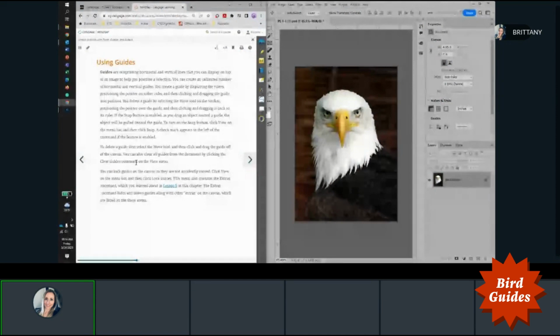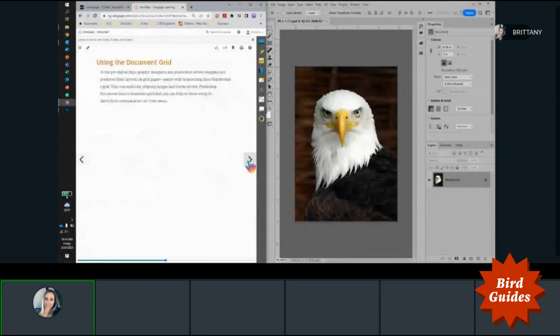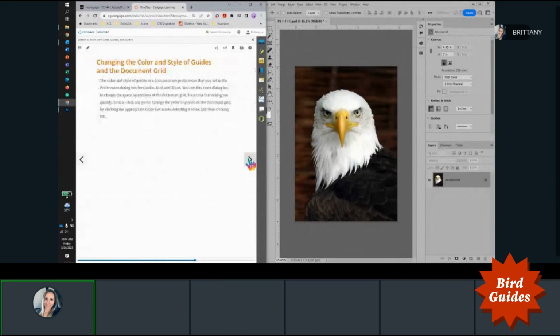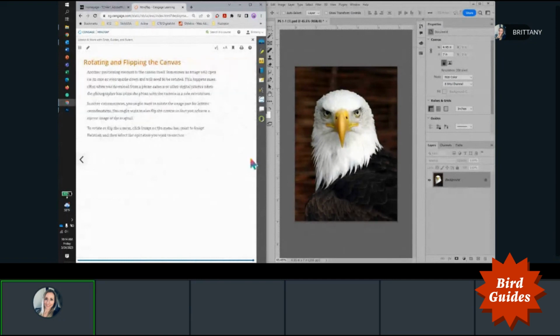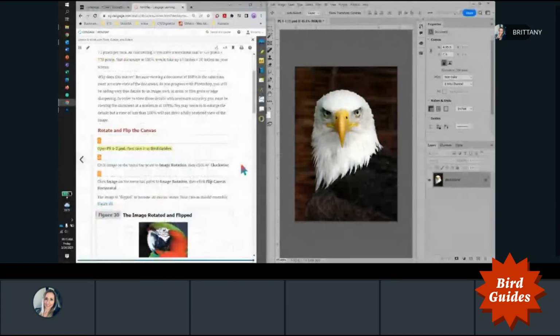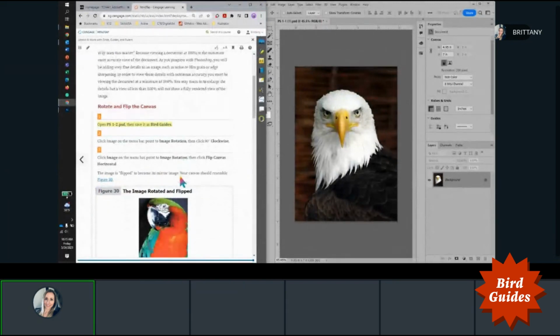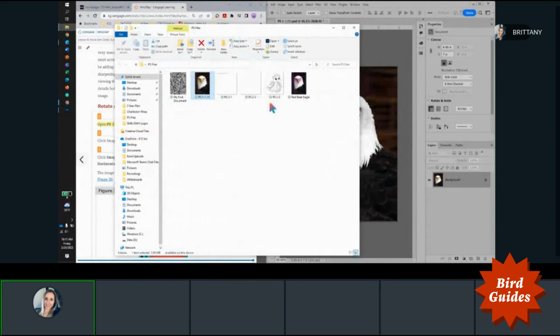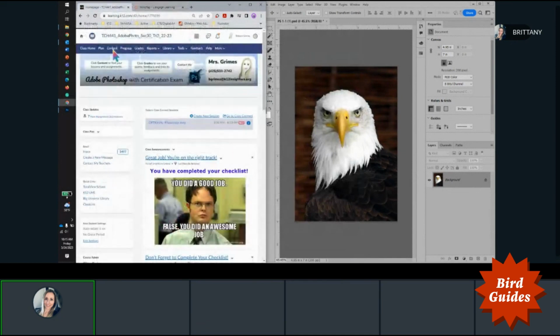All right, so we are going to be working in a different file, learning about grids, guides, rotating our canvas, etc. So navigate to your files and open P1-2. You can download that from your course, or if you have it already in a special place, then go ahead and open it from there. I don't have it, so here we go. Let's get it.